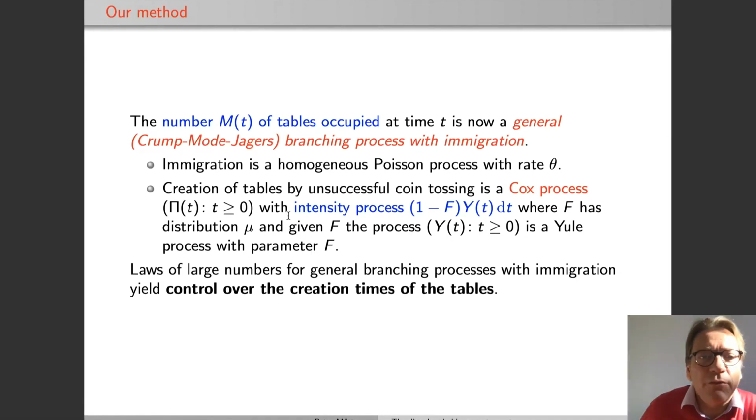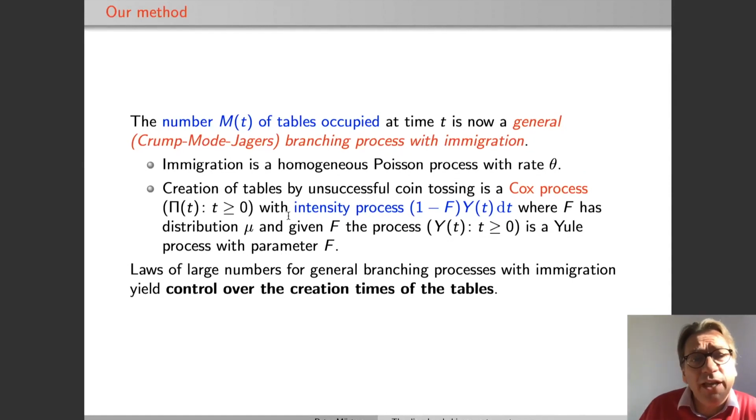So, in fact, if you look at the number m(t) of tables occupied at time t, this is a general Crump-Mode-Jagers process with immigration. The immigration is given by a homogeneous Poisson process with rate theta, and the creation of tables happens by the unsuccessful coin tosses. This is a Cox process, so that is a Poisson process with a random intensity measure, and the intensity process behind this is given by the Yule process y(t) multiplied by 1 minus f, which is the probability of no success in the coin toss.